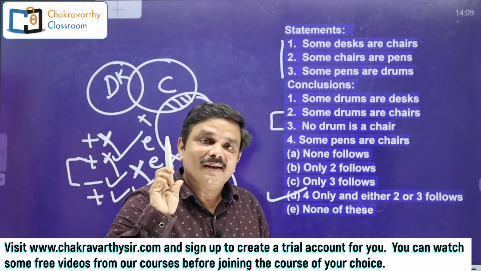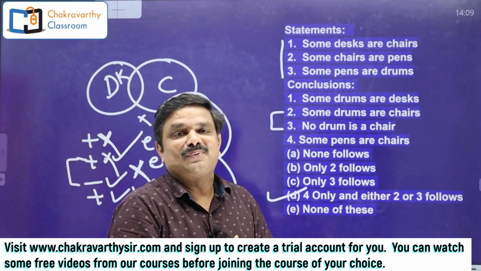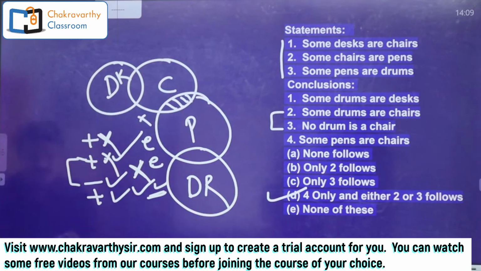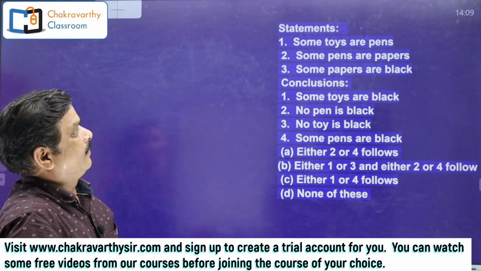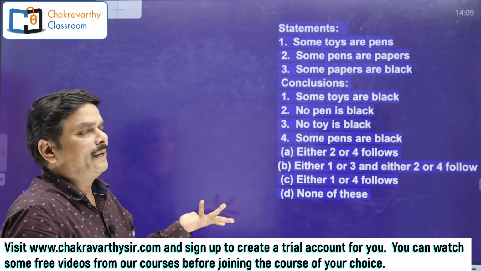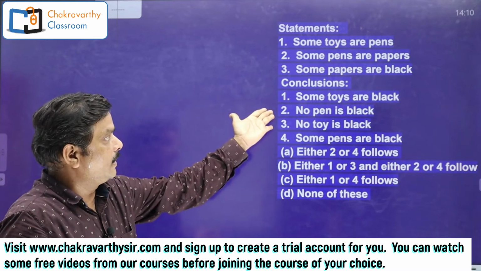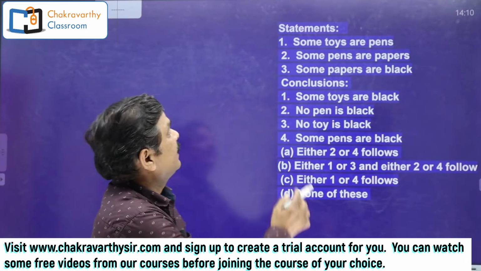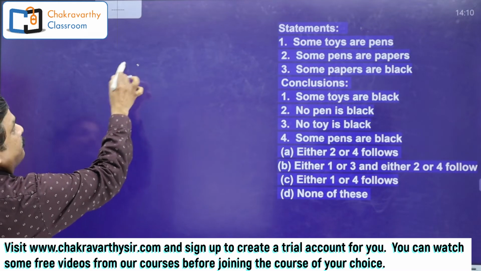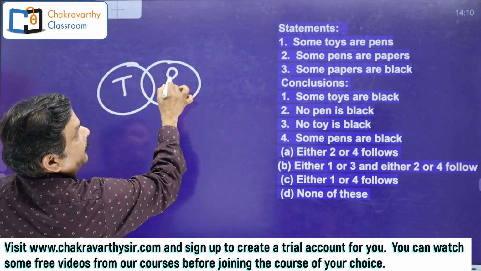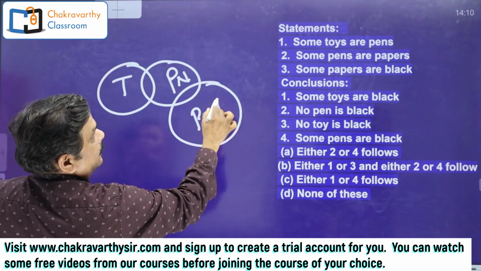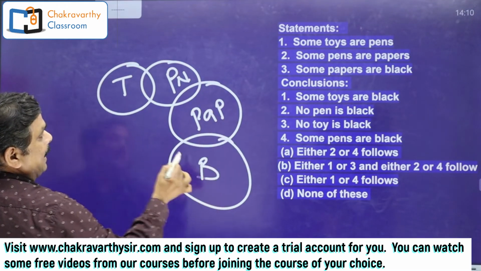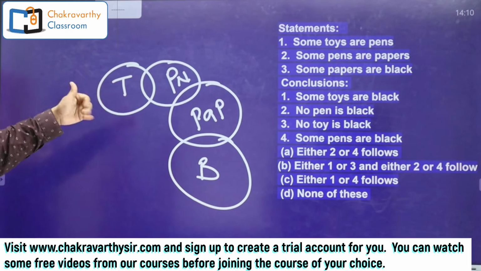Hope you must have got the idea. This is the way to do Syllogism questions. Now go for the next question. Now you do this one very quickly, students. Here they have given some, and some. Again, a simple question. All the 3 statements are positive. Some toys are pens, some pens are papers, then some papers are black. That's it. All the 3 statements are positive.